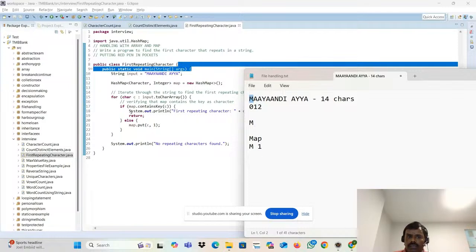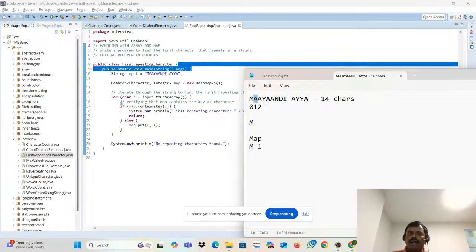Then will it go to the 18th line? It won't go to the 18th line. It will go to the else part. The else part is adding into your map: map dot put of c, that is M, comma 1. Done. Then it goes to the next character, A.